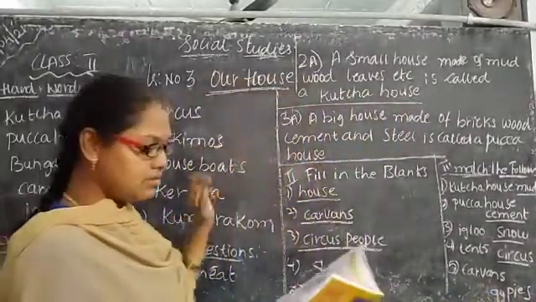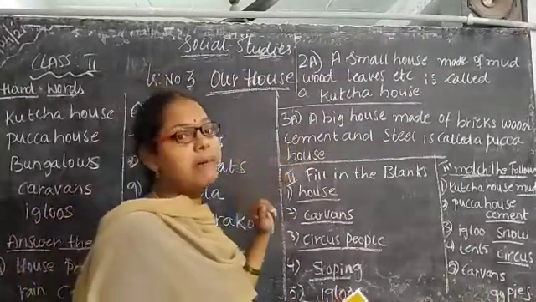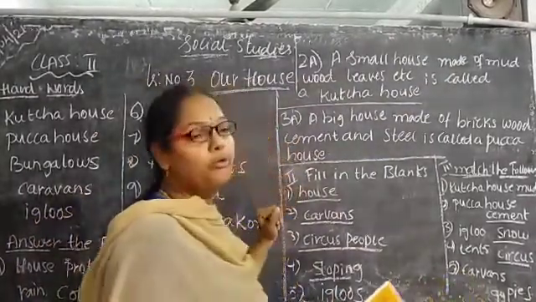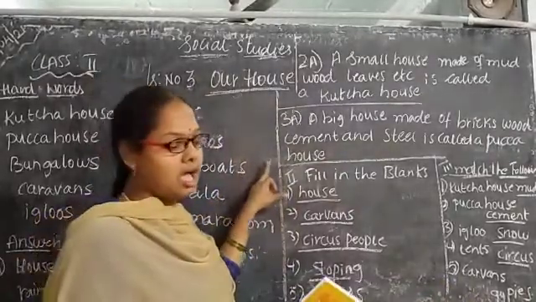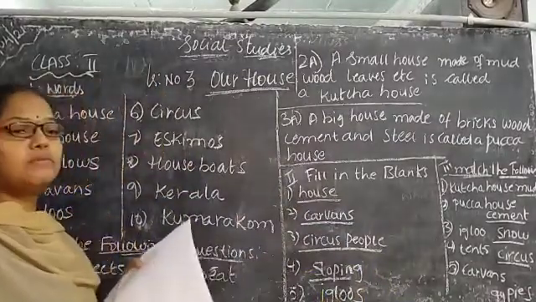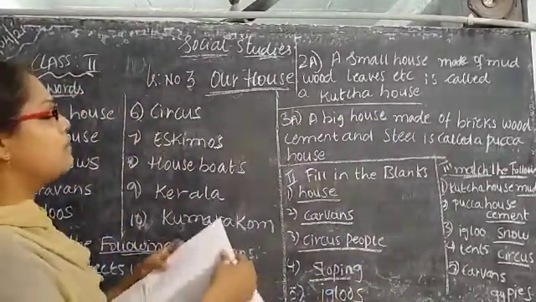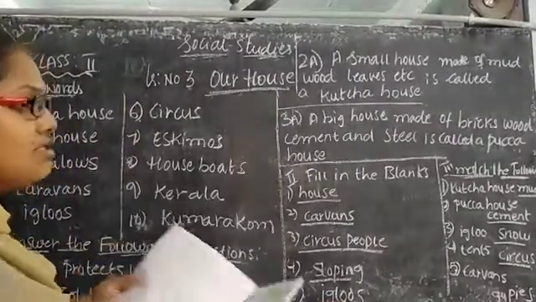What is the third question? What is a pakka house? A big house made up of bricks, wood, cement and steel is called a pakka house. Okay children, these are the three question answers I have given. You leave the fourth and fifth if they are not required. First 1, 2, 3 you take down, and the next part is fill in the blanks.